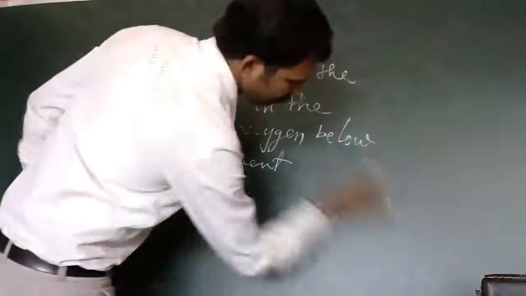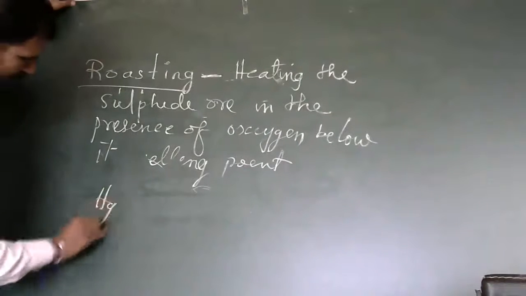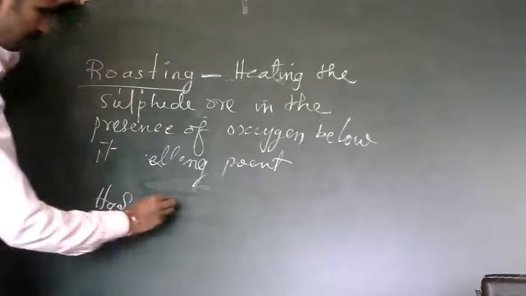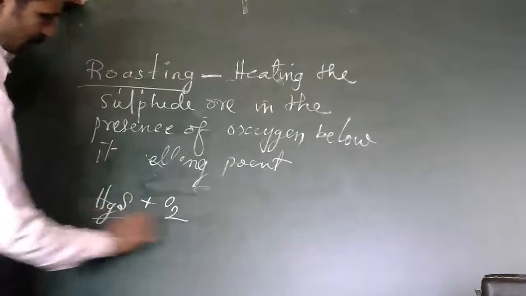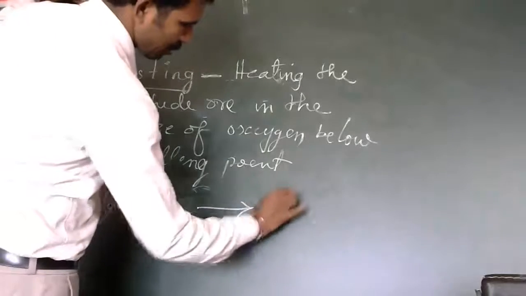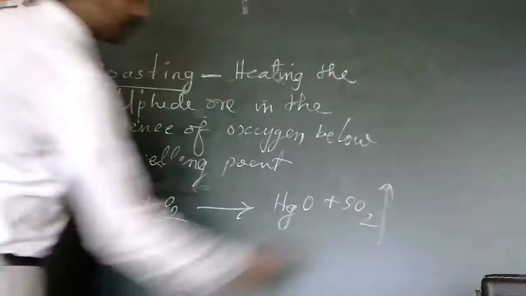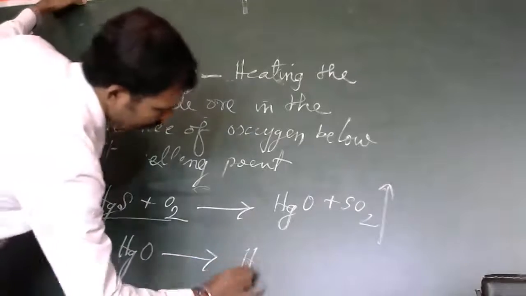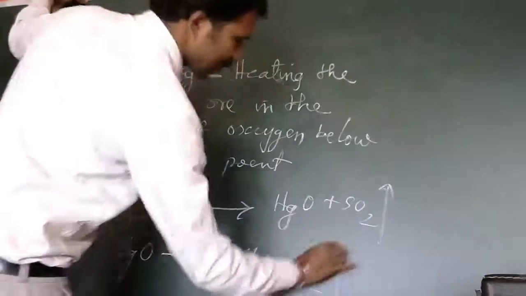If we take mercuric oxide, HgO, here also we go for the same method. In the presence of oxygen it is heated. When I heat it, it becomes HgO plus SO2. Here sulfur is removed. Then HgO is heated and we get Hg plus O2. So it is the same reaction.